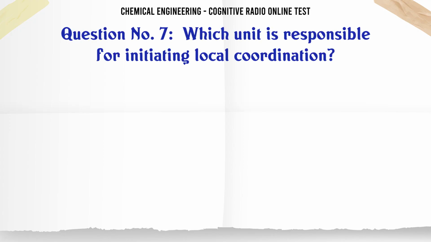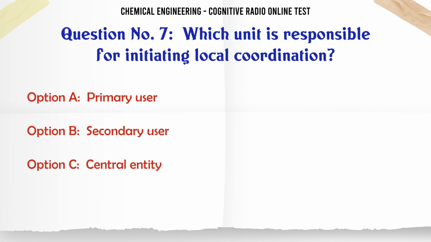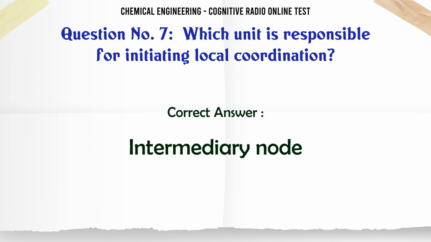Which unit is responsible for initiating local coordination? A. Primary user. B. Secondary user. C. Central entity. D. Intermediary node. The correct answer is intermediary node.